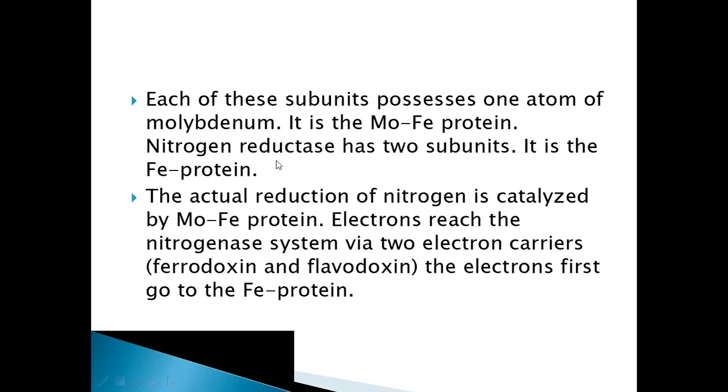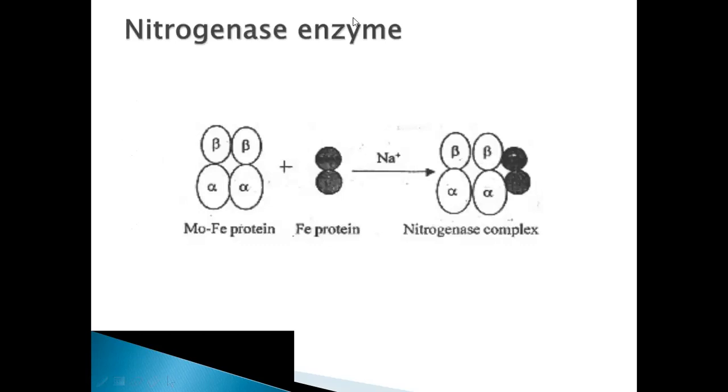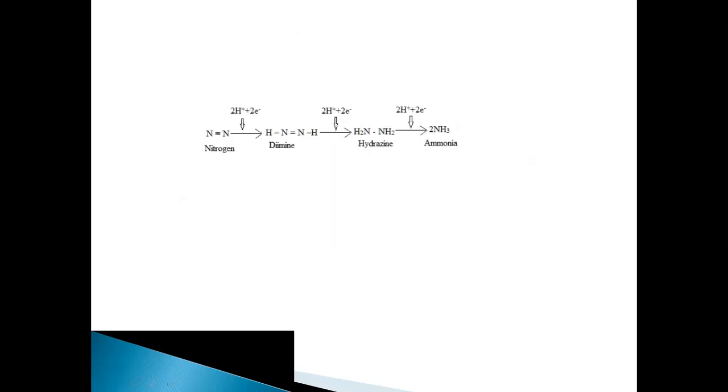And nitrogen reductase has two subunits. It is the iron protein. Okay, the actual reduction of nitrogen is catalyzed by the molybdenum iron protein. Electrons reach the nitrogenase system via two electron carriers, that is ferredoxin and flavodoxin. Here we can understand the nitrogenase system, this enzyme has two components. One is molybdenum iron protein and the other one is iron protein. Here the molybdenum iron protein has four subunits, two alpha subunits and two beta subunits, and the iron protein has two subunits. This is completely an iron protein. This is the molybdenum iron protein. When the two components come together in the presence of sodium, it will form the nitrogenase complex. This structure you have to remember.